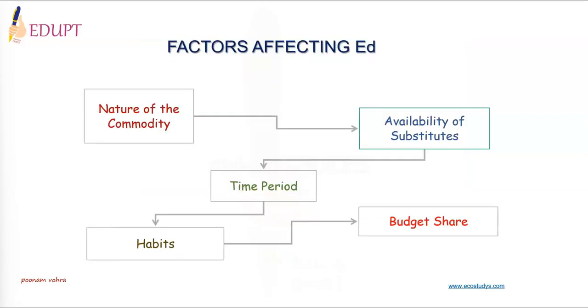There are various factors that affect elasticity of demand. Most important ones are: 1. Nature of the commodity. 2. Availability of substitutes of a good. 3. Time period. 4. Habits and preferences of the consumers. And 5. Budget share of the consumer. Let's discuss each factor.